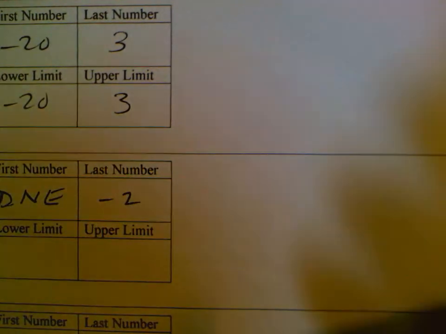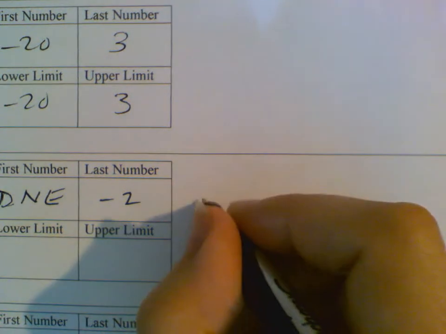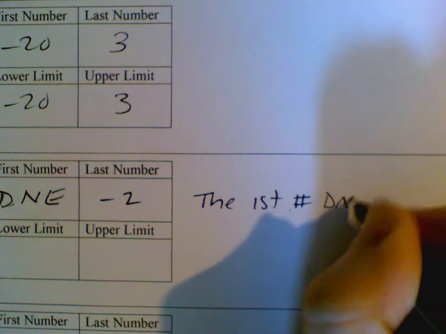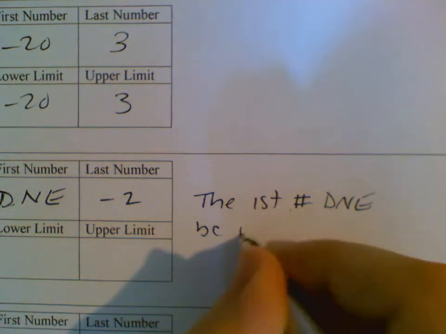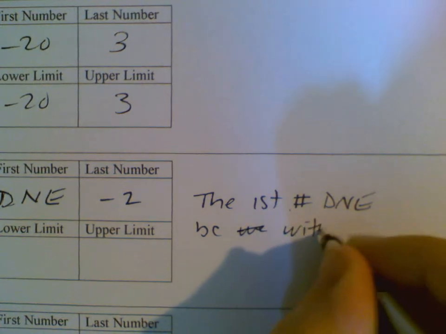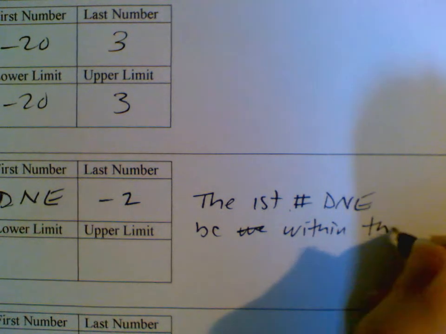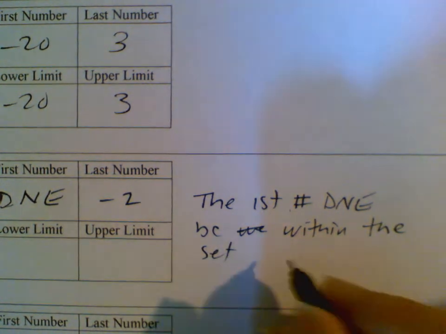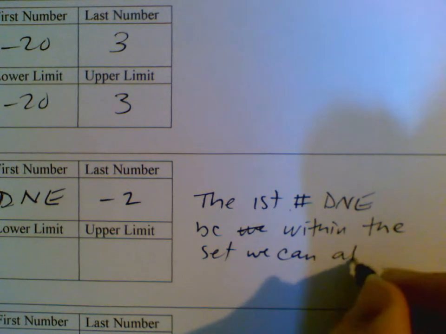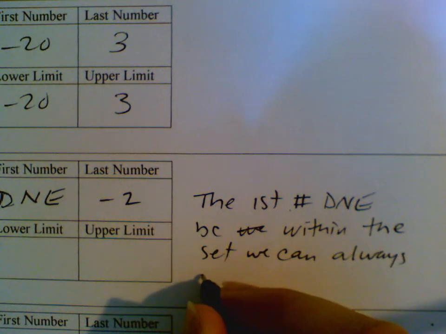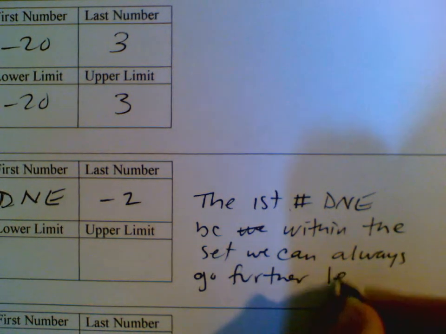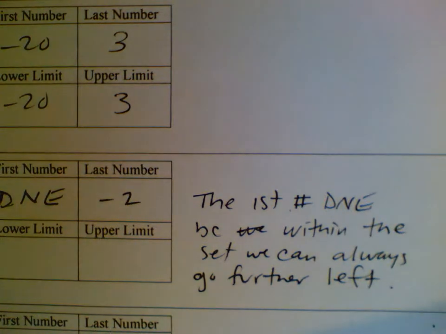The first number does not exist because within the set, we can always go further left. So there can't be a first number.